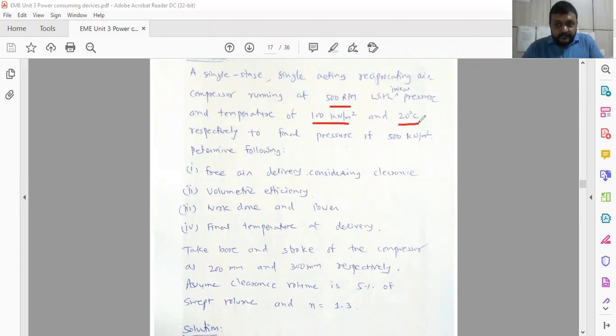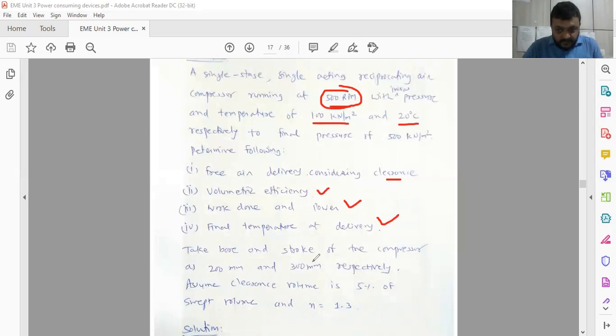So P1 is given, T1 is given and the running RPM is given. We have to determine the free air delivery considering clearance, volumetric efficiency, work done and power, and the final temperature at the delivery. What is the temperature of the air at the delivery?